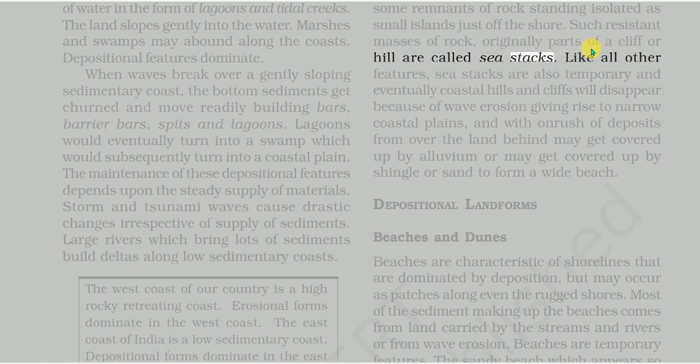Like all other features, sea stacks are also temporary and eventually coastal hills and cliffs will disappear because of wave erosion, giving rise to narrow coastal plains, and with onrush of deposits from over the land behind may get covered up by alluvium or may get covered up by shingle or sand to form a wide beach.